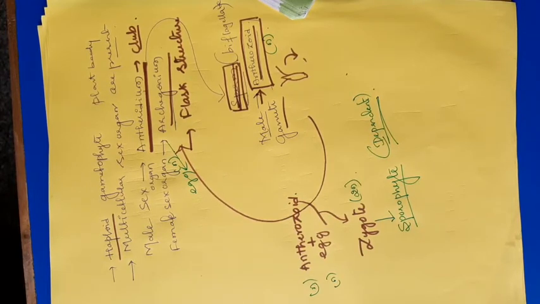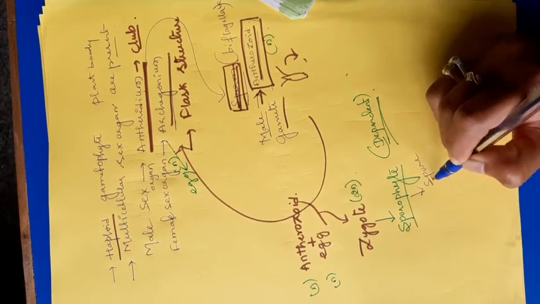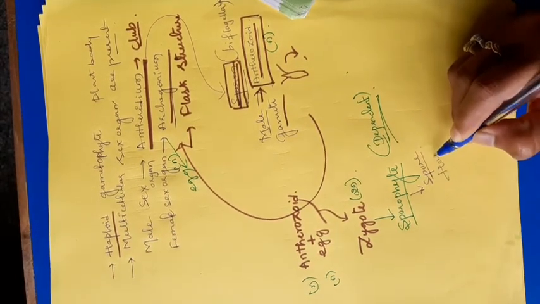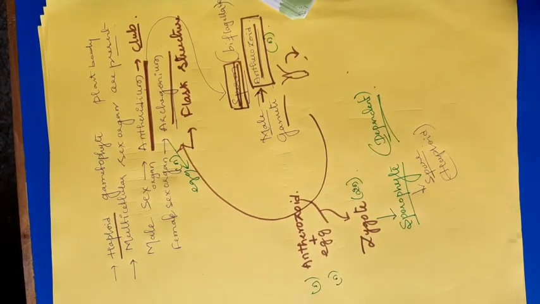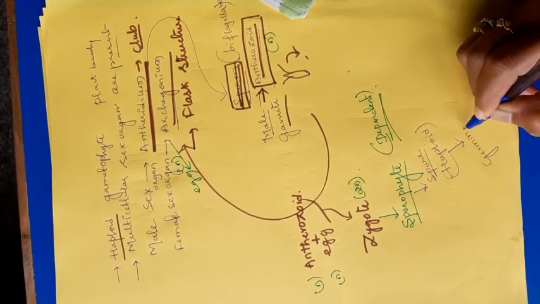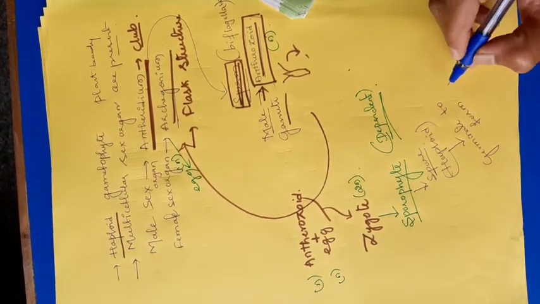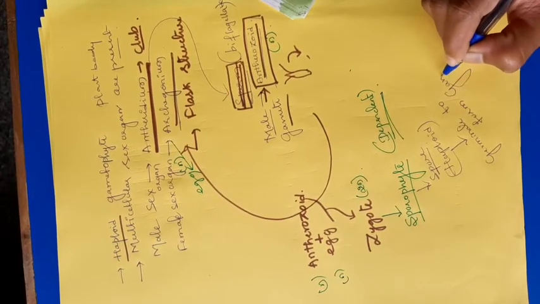Okay. The sporophyte produces the spores, those are haploid spores. Haploid spores are produced by the sporophytic stage of the bryophyte. Okay. These haploid spores germinate to form a gametophyte.